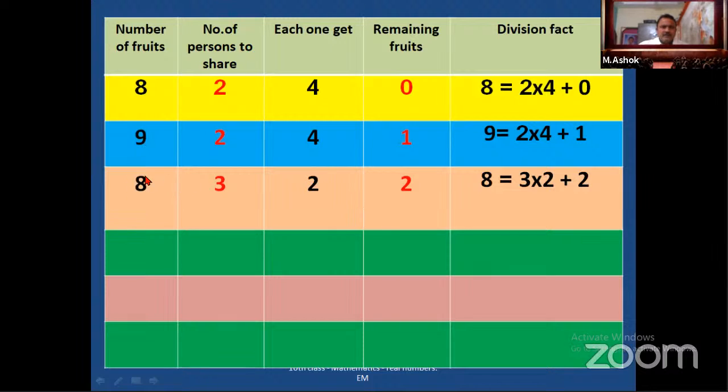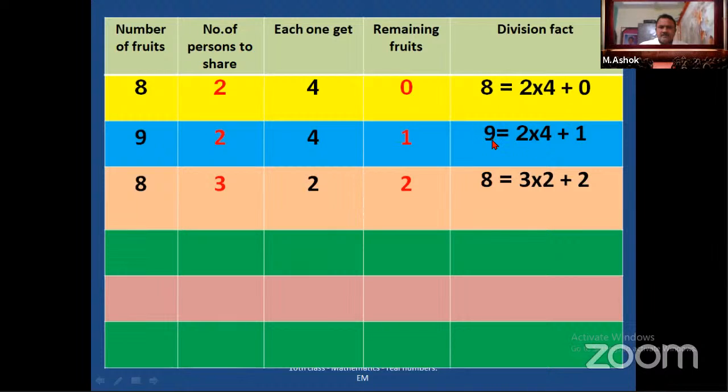Now comes one more example. Now we are sharing 8 fruits among 3 persons equally. So here each one gets 2 fruits and 2 are left over. Now write it like this: 8 equals, we have divided 8 by 3, so 3 into, here 2 is called the quotient, 3 into 2 plus 2. Look here, 3 into 2, 6 plus 2, 8. So our division is right.